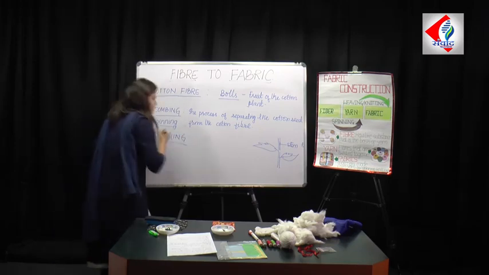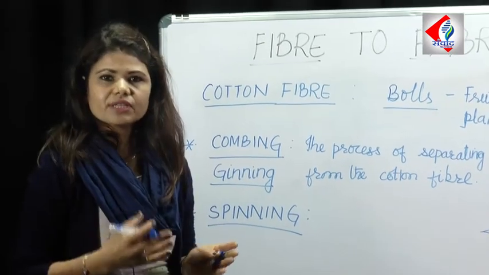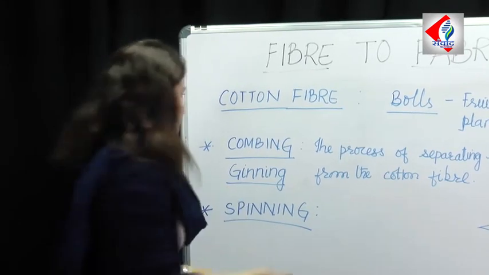This process of spinning is very simple. It is the process in which the fibers are brought together and twisted.